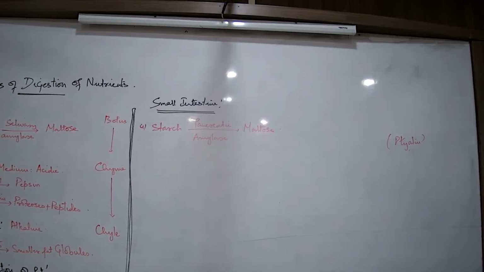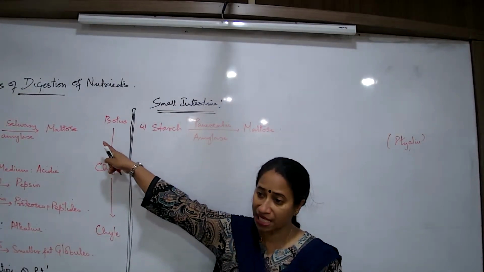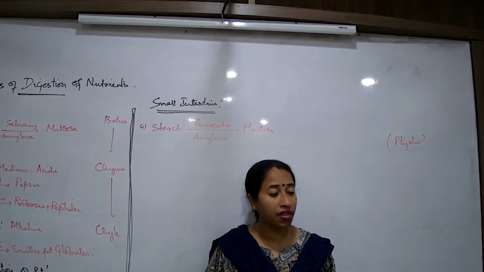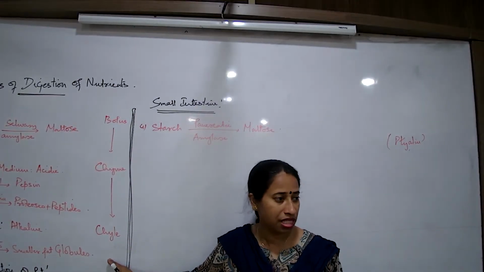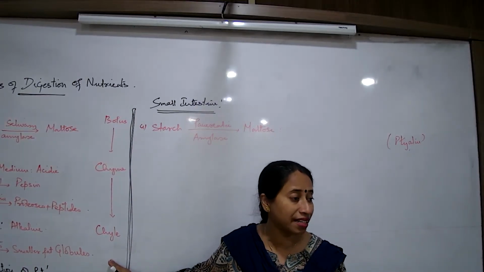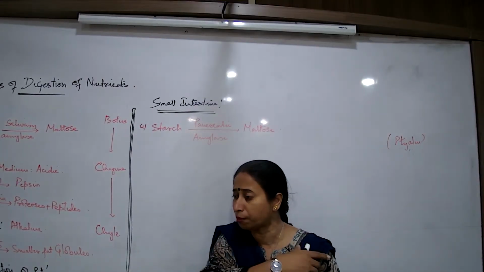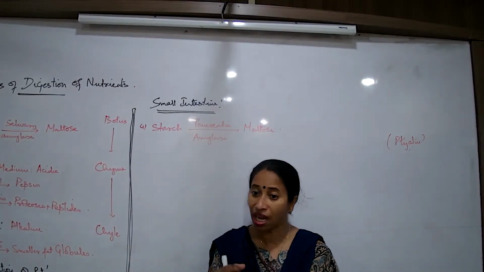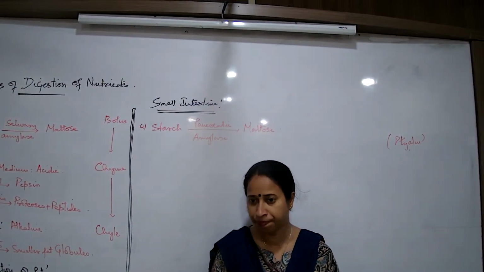Starch to maltose again. Now that the food has come down to the small intestine, फिर से यही step क्यों लिखना है? Because now that the food has come down to the small intestine, still some amount of starch remains undigested. क्यों? Because हमारे जो food है, every particular meal we consume starch more. Carbohydrate content हमारे food में हमेशा ज़्यादा रहता है.